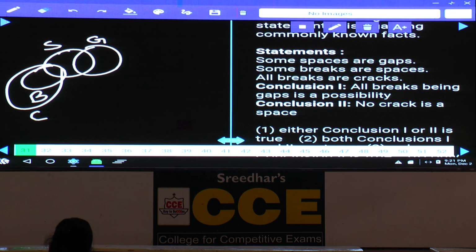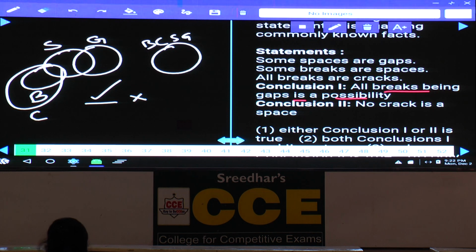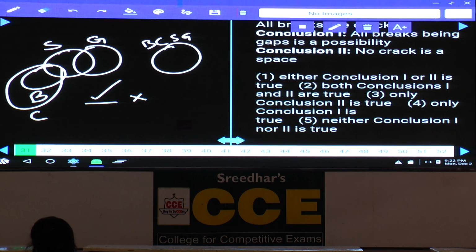Then coming to the first one here, all breaks are gaps is a possibility. Second, no crack is a space. Now that is false. And the first one is a possibility. As the statements are affirmative for possibility, we can write it as a single diagram, which means B equals C equals S equals Z. In this one, all breaks are gaps is possible. Hence, what is your answer? Only one follows. It is given choice 4.